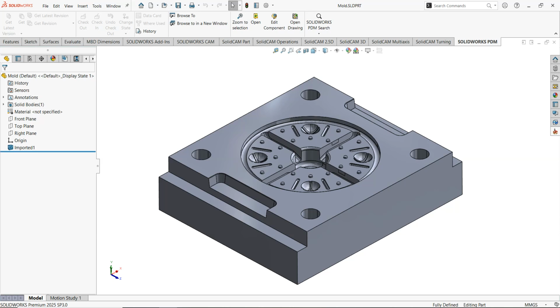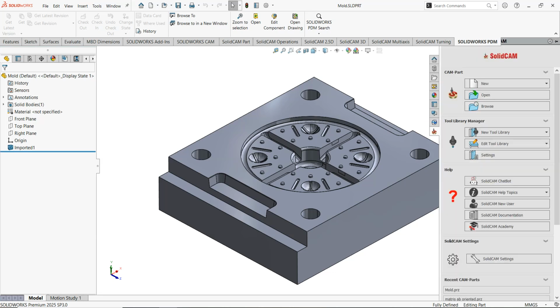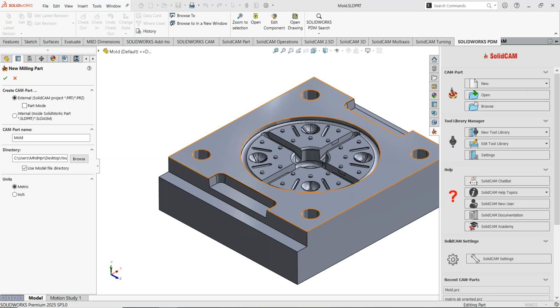So at first we need to click on the SolidCam icon at the right, and then by pushing the new button we will be able to select between the milling, turning, mill turn and others. So we select the milling here, and then we have to select the way that we are gonna save the SolidCam file. We can choose between the external and internal.